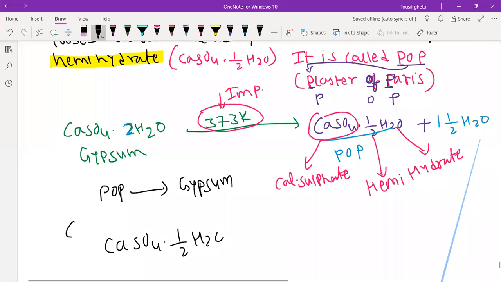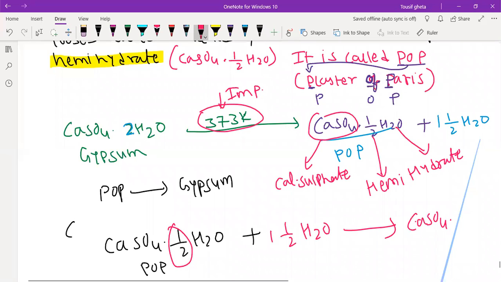So recrystallization: you just put this POP in water. It will take around 1.5 molecules of water and become a hard solid mass. It will become CaSO4, and if you add the half and 1.5, it becomes 2. So this is gypsum.